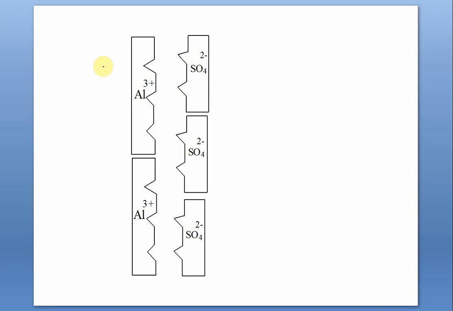So to match the number of cavities of positive ions with the number of mounts in the negative ions, we have to have this crossover. So we need 2 aluminum ions and 3 sulfate ions, so that 6 cavities will match with 6 mounts. No cavity, no mount will remain in excess. So it's a neutral compound, right?